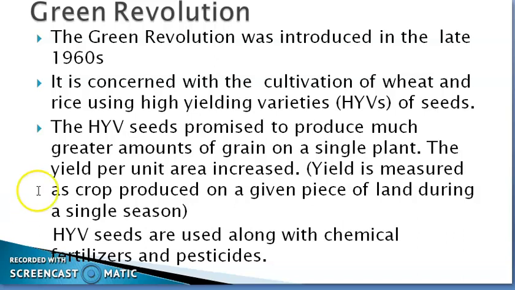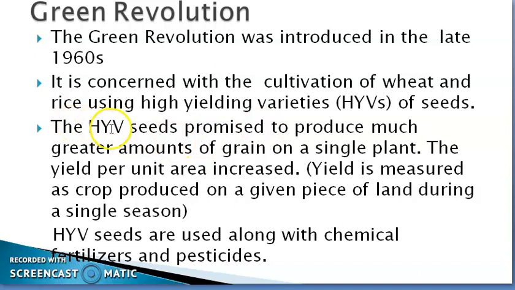Now, moving to the next. This use of modern methods of farming came with the Green Revolution. Now, what is the Green Revolution? The Green Revolution was introduced in the late 1960s. There was a famous agricultural scientist in our country, M.S. Swaminathan. He introduced this system. And because of the Green Revolution, India has become self-sufficient in the production of food grains, especially wheat and rice. And how is it done?